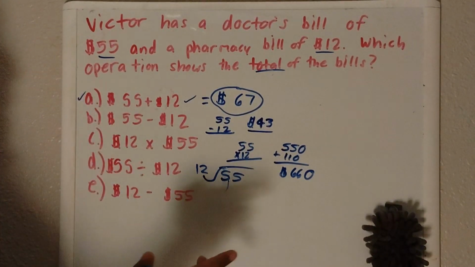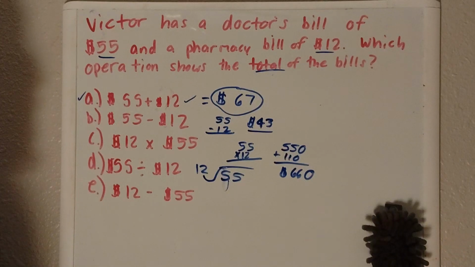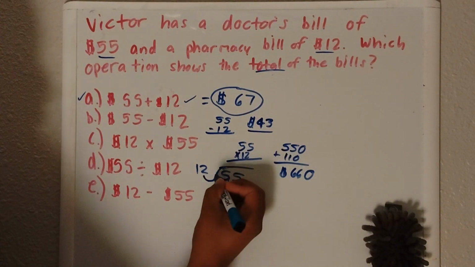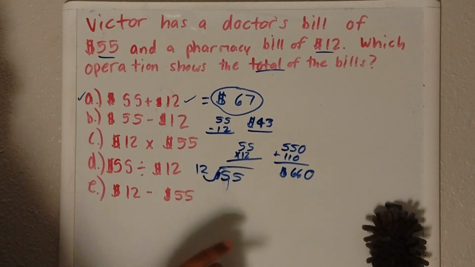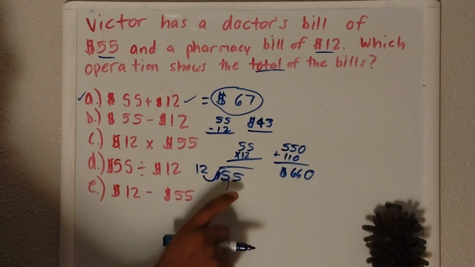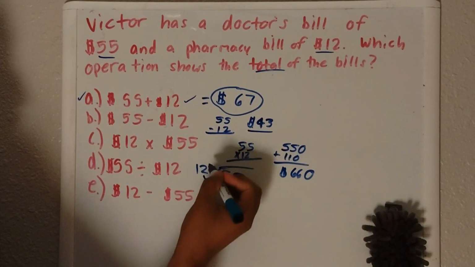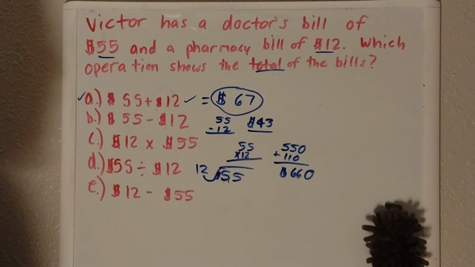But yeah. So if he feels like, oh man, doc, my bills are too high, I can't pay that right now. So you can pay it every month until you're done with it. So we'll just do how long it'll take Victor to pay $55 off if he makes payments of $12 per month. How long would it take him?